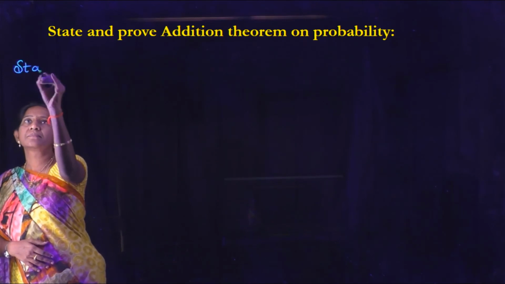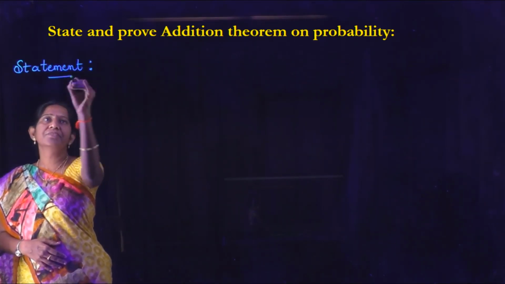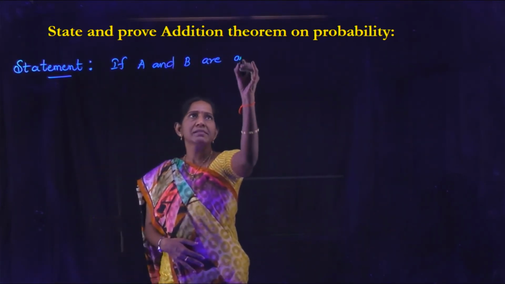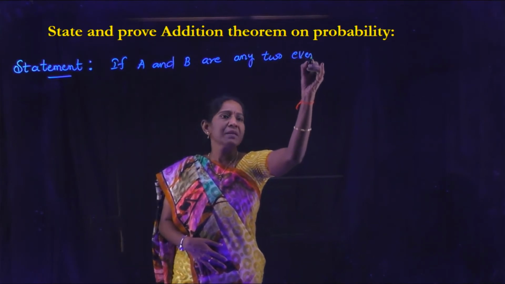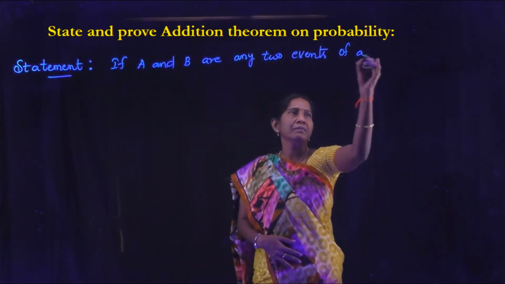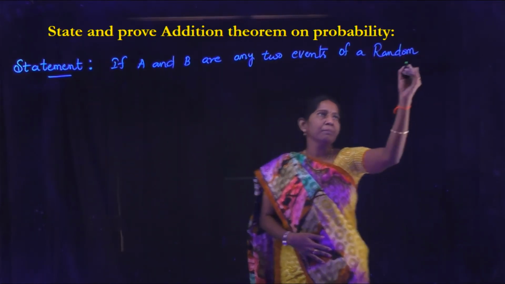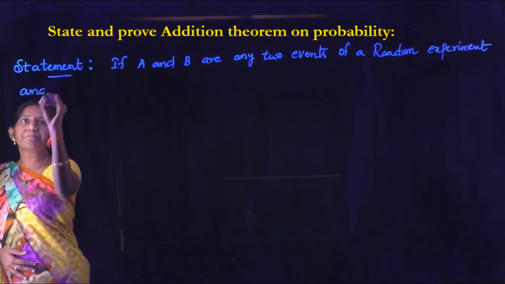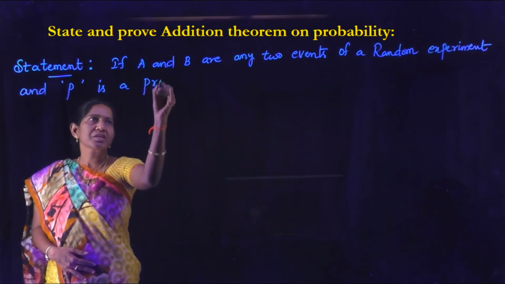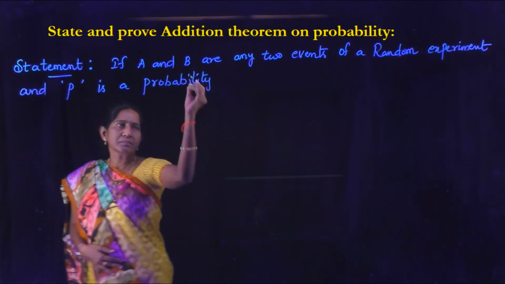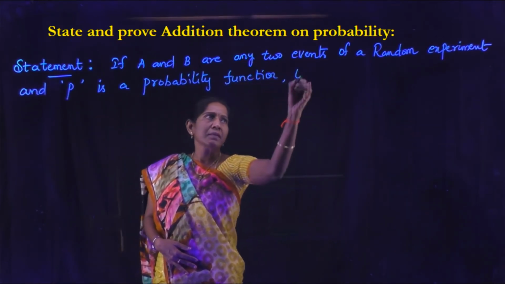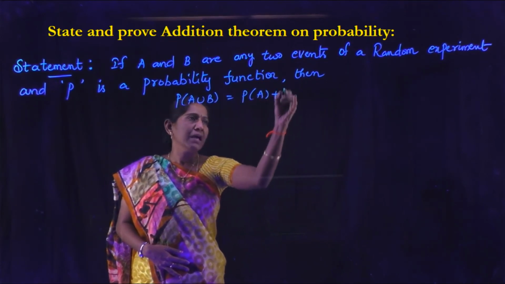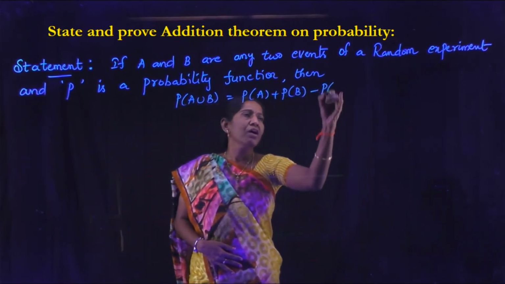Statement is, if A and B are any two events of a random experiment and P is a probability function, then P of A union B equals P of A plus P of B minus P of A intersection B.